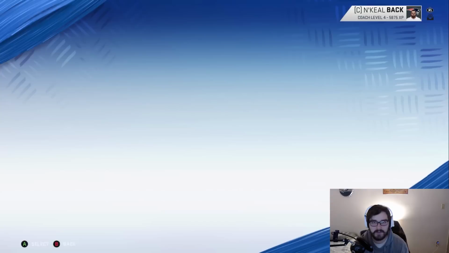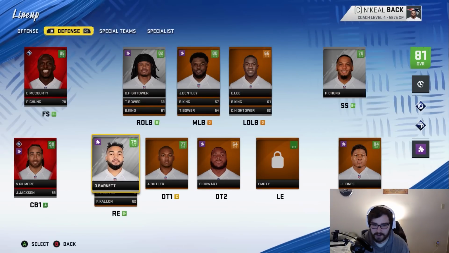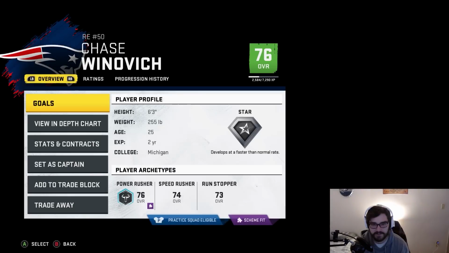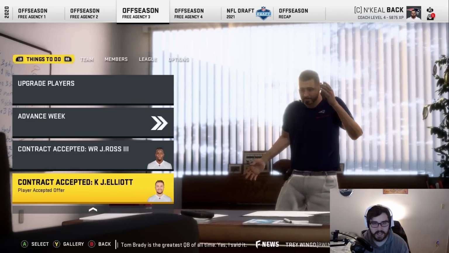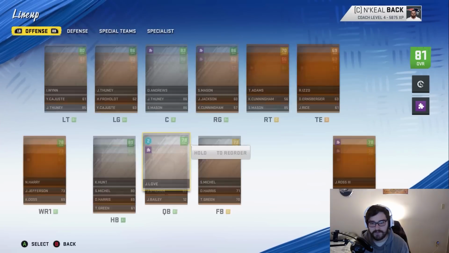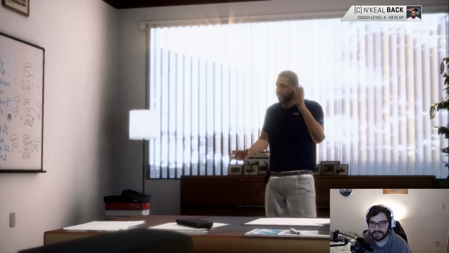I forgot to bring back John Simon. I didn't realize he was a free agent, and he was getting a lot of offers, so I didn't want to go after him. I got Derek Barnett instead. Chase Winovich is going to play left end for us this season, and Derek Barnett's going to stay at right. We ended up getting John Ross and Jake Elliott. This wasn't the best receiver class in free agency, so our wide receiver core is still looking pretty bad. Hopefully I can change that in the draft, though.